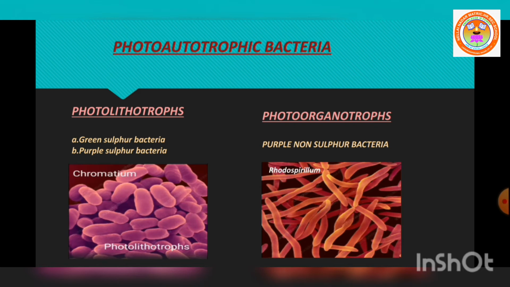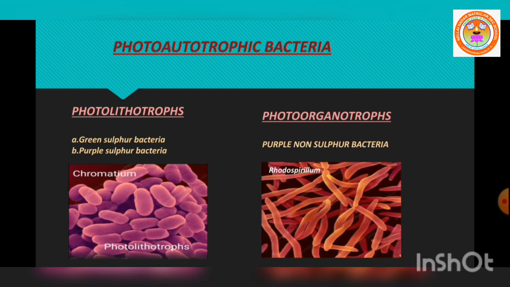In green sulfur bacteria, the hydrogen donor is hydrogen sulfide, and they possess a pigment called bacterioviridin. A very good example for green sulfur bacteria is Chlorobium. Next type, purple sulfur bacteria, is another example for photolithotrophs.